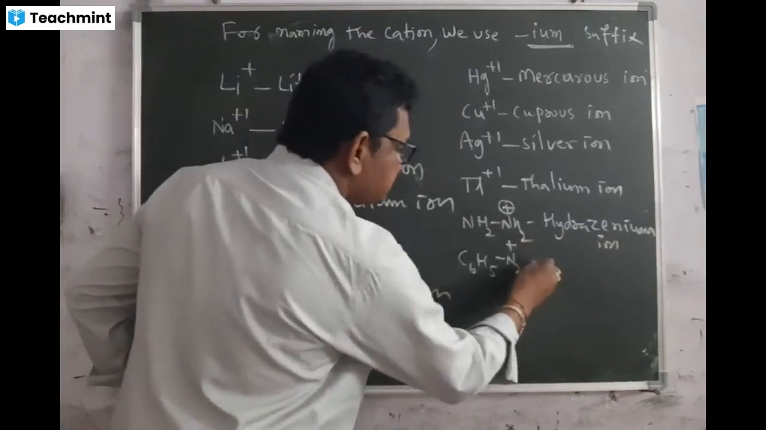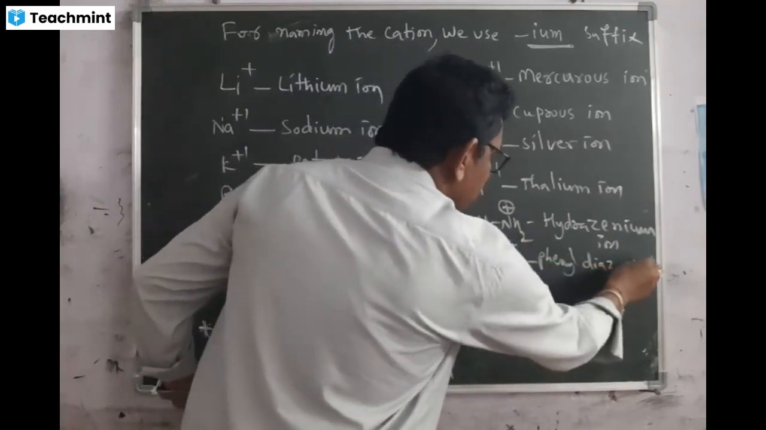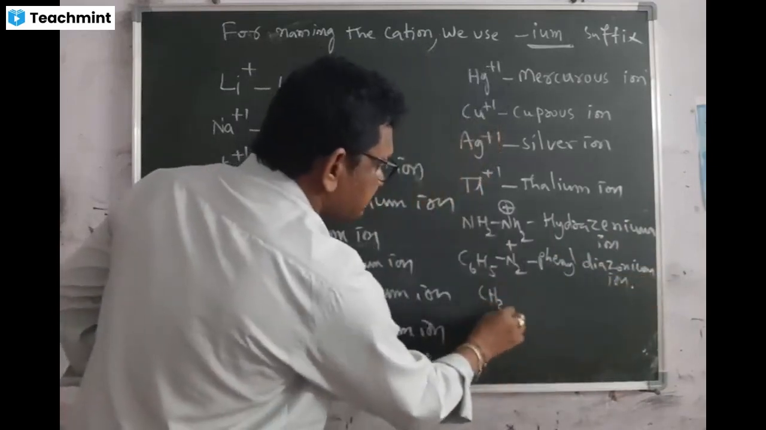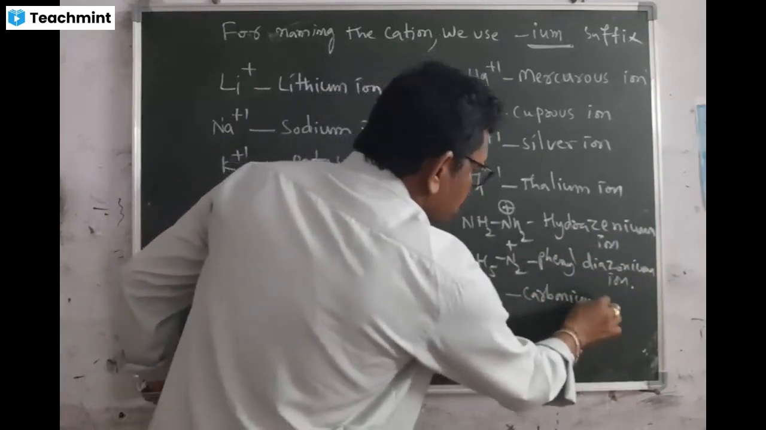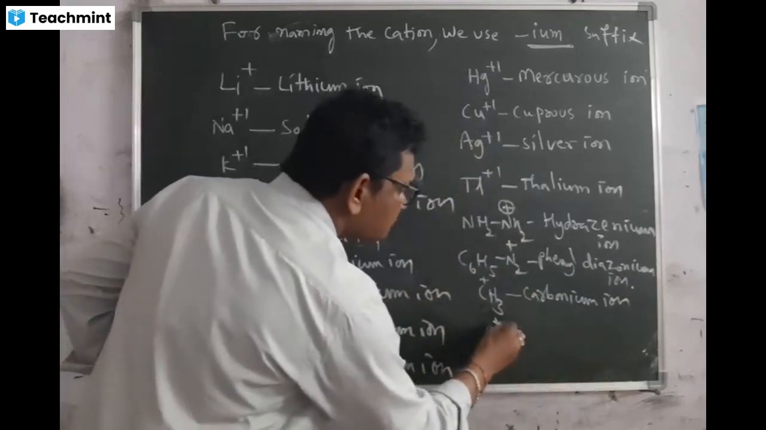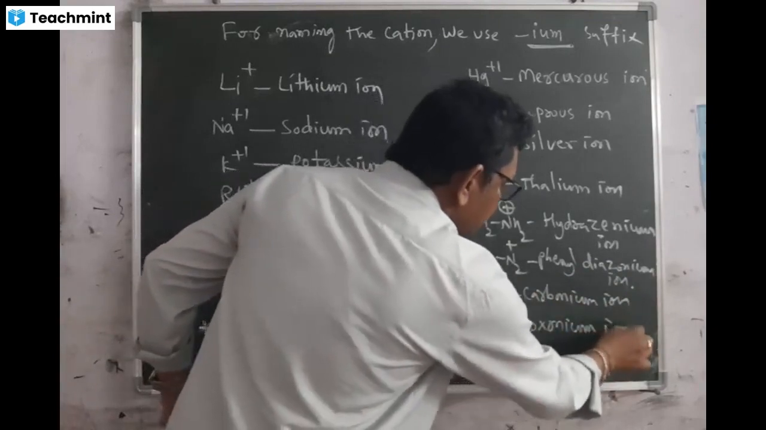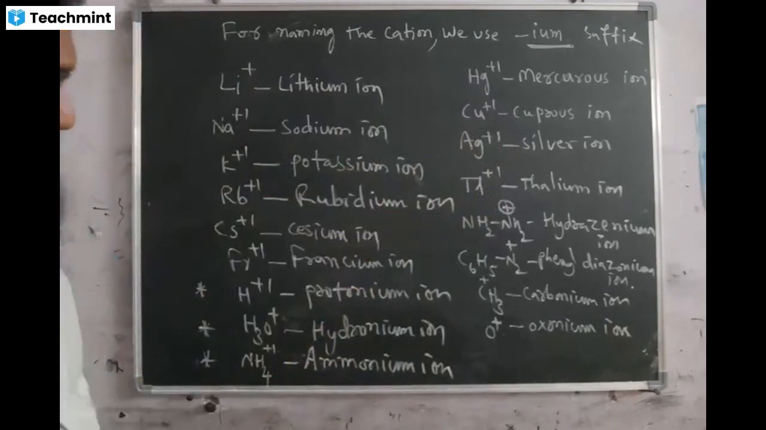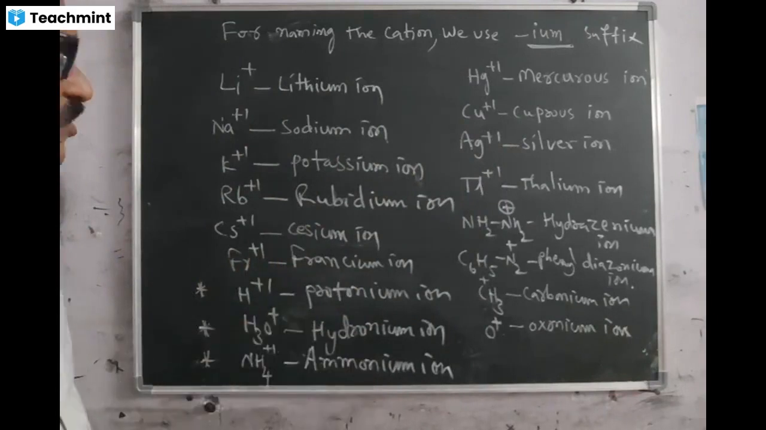C6H5N2+. This is phenyl diazonium ion. Like this, CH3+. This is carbonium ion. You may possibly find O+. This is called oxonium ion. But these are very rare ions. You may find very rare ions when studying chemistry in depth.